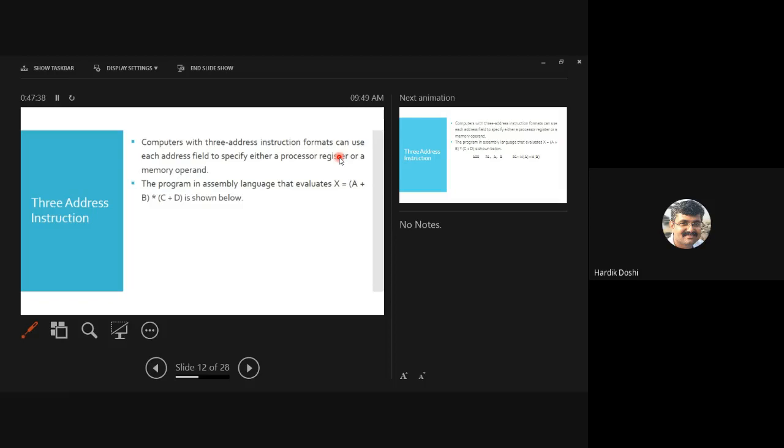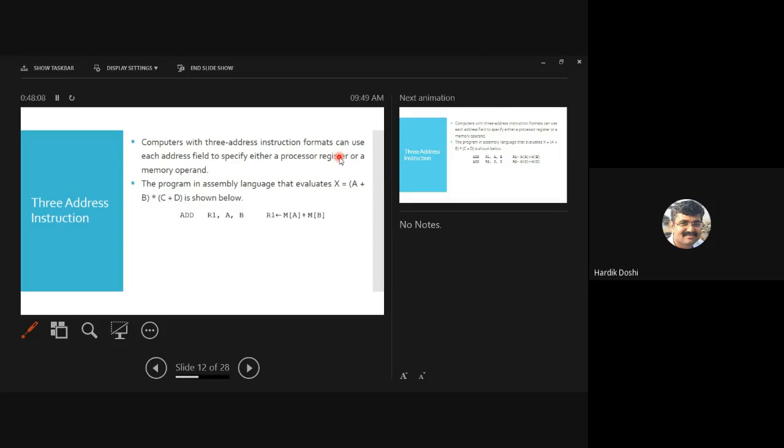Now you have not learned any kind of advanced instruction, but let me give you a very simple instruction which you will be understanding. Firstly, what will I be doing? A plus b. Add a plus b, store the result in R1. 3 address: R1 is the 1st address, A is the 2nd address, B is the 3rd address.